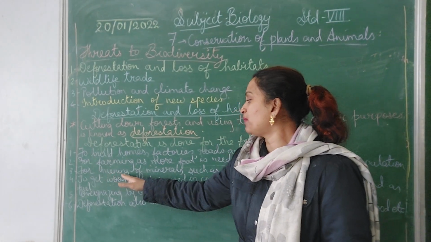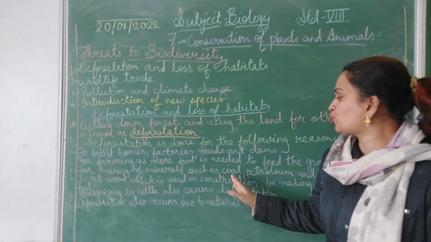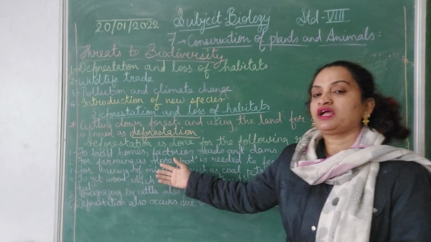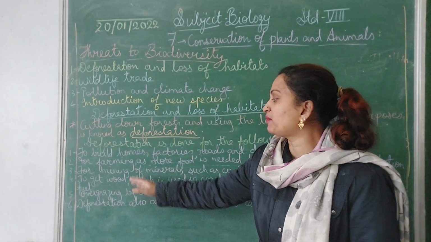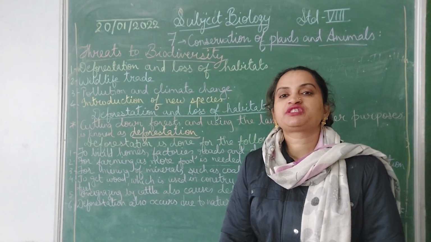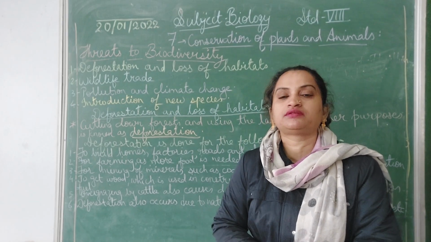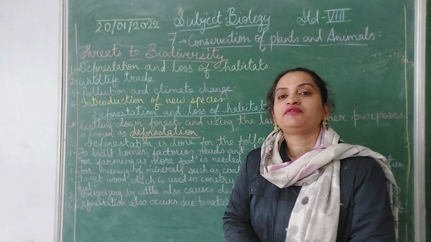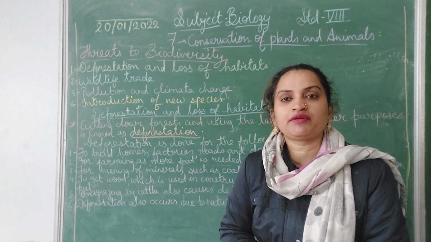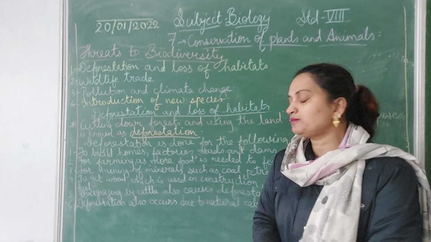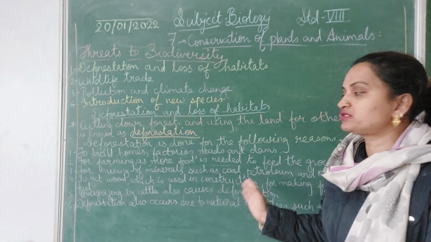Next is for mining of minerals such as coal, petroleum and ores. Again, deforestation is done for mining also. As you must be knowing, mining is getting the minerals from the earth. Okay. Now, we have many mines in Dhanbad. Everyone must be knowing. So, for mining of minerals such as coal, petroleum and ores.